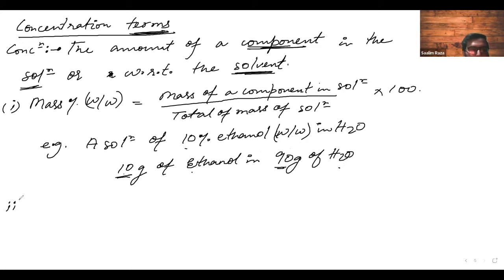Similarly, we have volume percentage, and it is denoted by V by V. This is an uppercase V and this is a lowercase w.